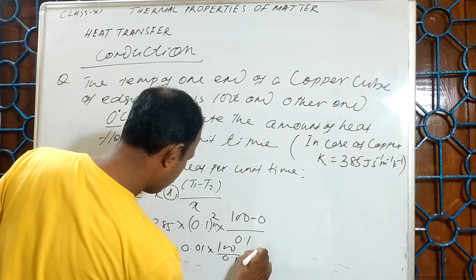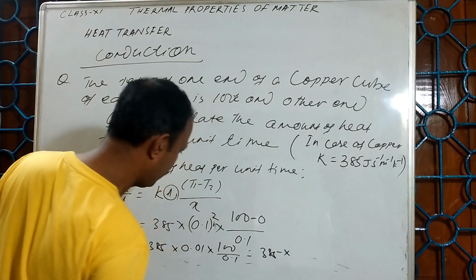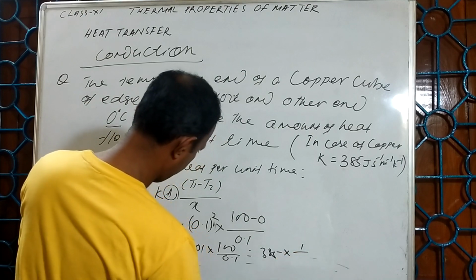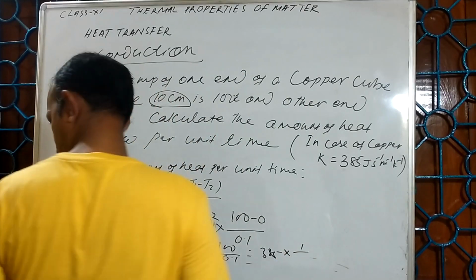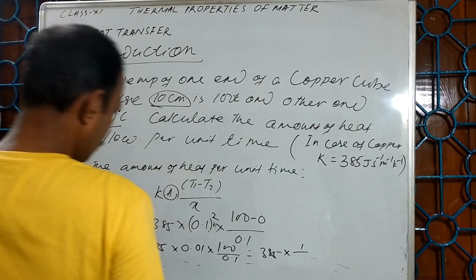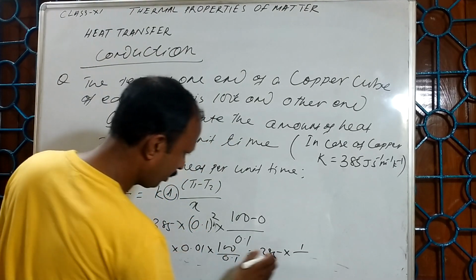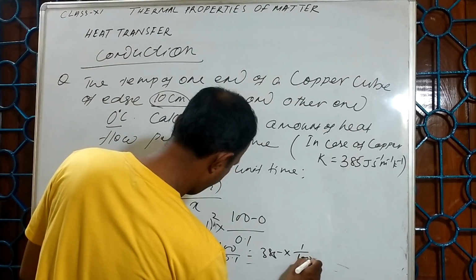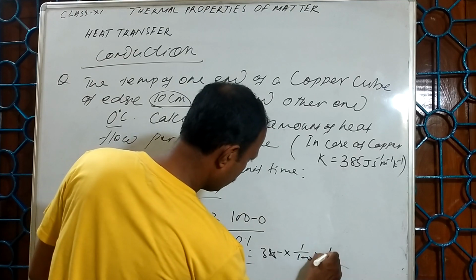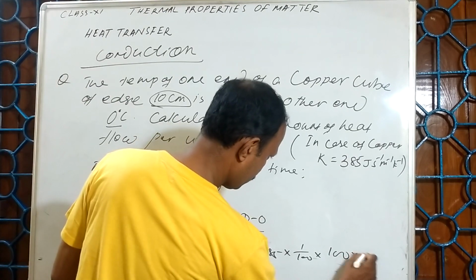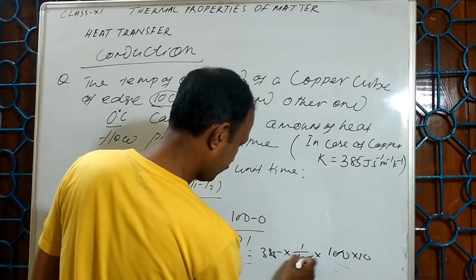So this will be equal to 385 into 1 upon 0.01 into 100, so the 100 cancels.